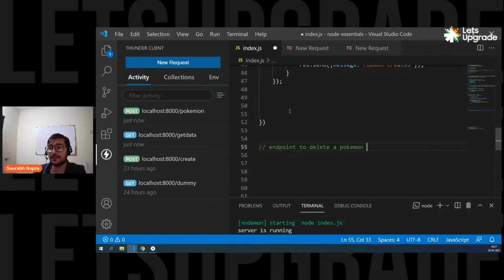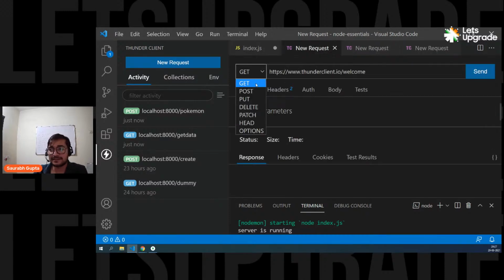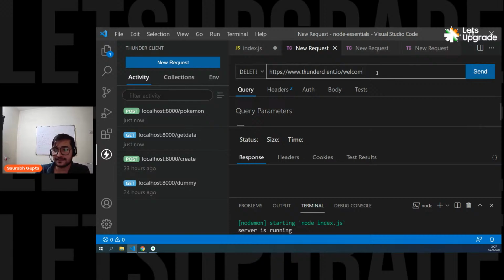See, for example, like this. Let me create a new request. Let's say the user wants to delete, so he will select a delete request. Now the URL will go like this. Everyone, please focus. http://localhost:8000. Now I can give anything, like Pokemon as my route name. Then I have to give him an option of passing a slash and any Pokemon ID here, like 234. So if I get this URL with a delete request, I have to get this ID 234 and find out the Pokemon with the ID 234.